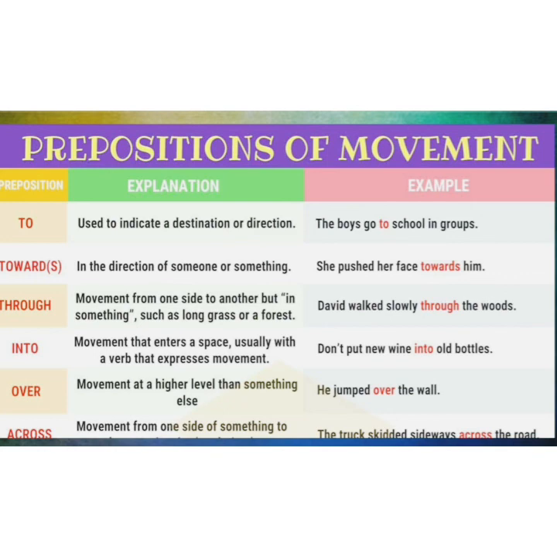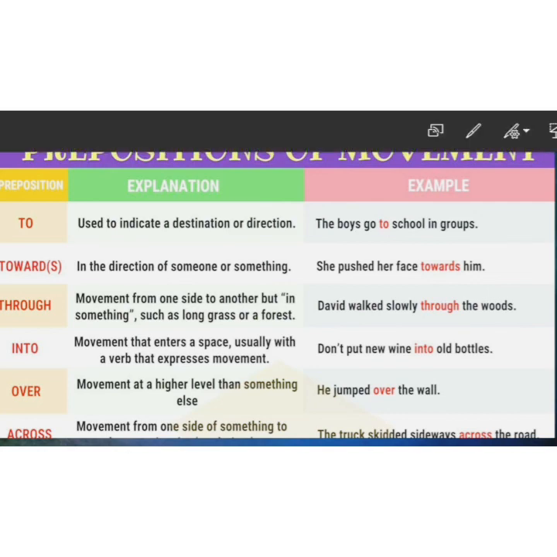Okay. Through, movement from one side to another. David walked slowly through the woods, or you can say Raman walked through the door, moving from one side to the other. Into means moving inside something. Over, movement at a higher level than something. He jumped over the wall. Okay. Across, movement from one side of something to another.